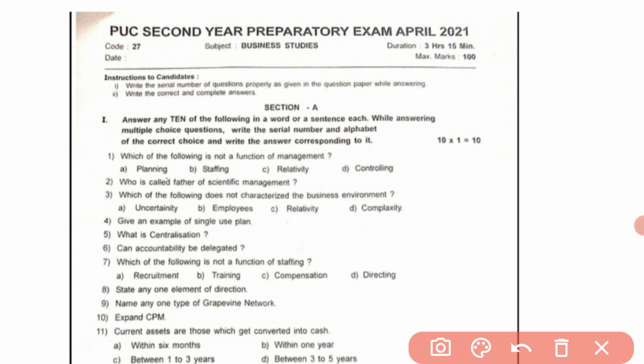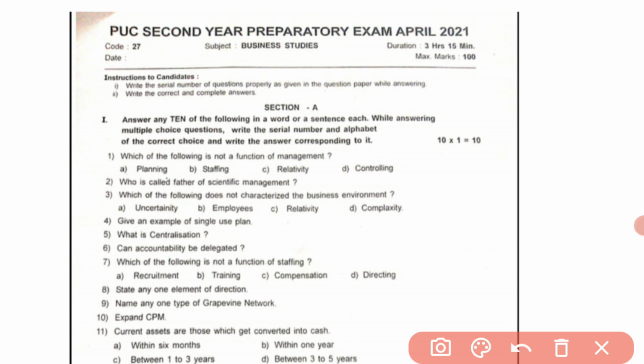These 2 instructions the student should follow while writing the exam. And here in section A, answer any 10 of the following questions in a word or a sentence each. While answering multiple choice questions, write the serial number and alphabet of the correct choice and write the answer correspondingly.